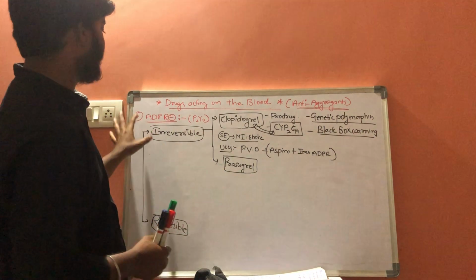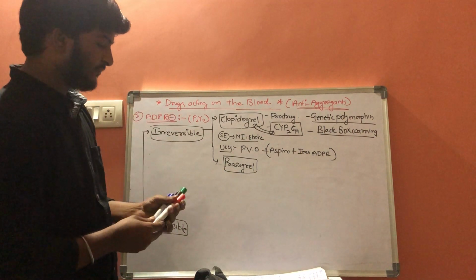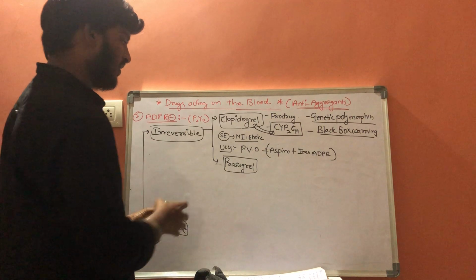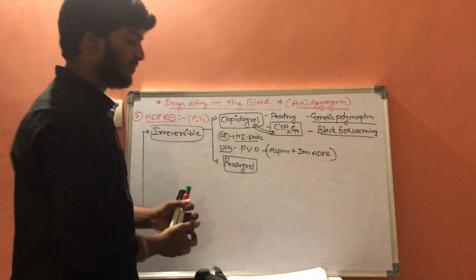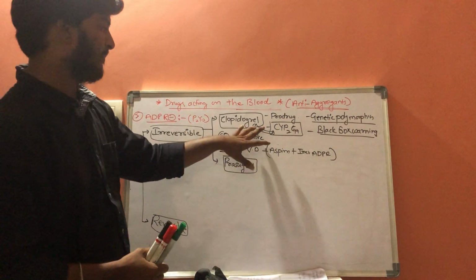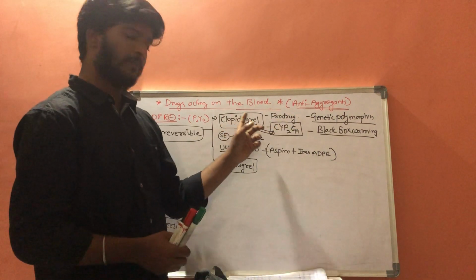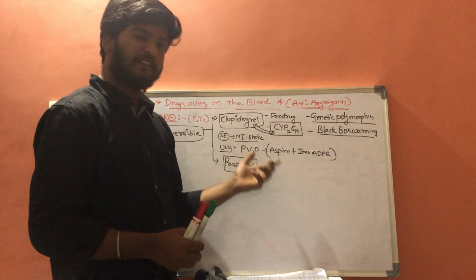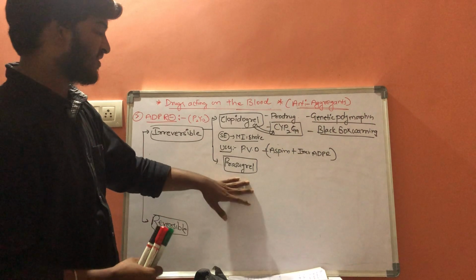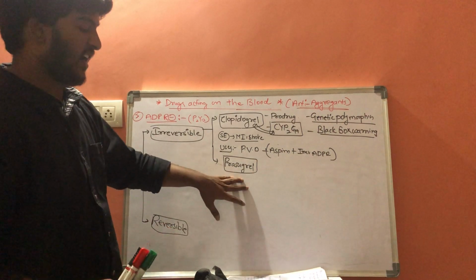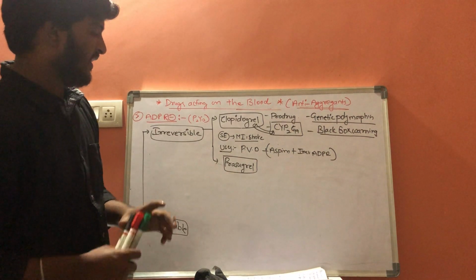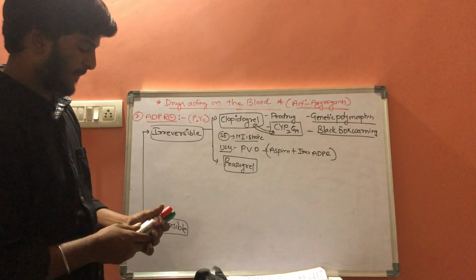It is the same, it inhibits the ADP receptors. But one more important point is that it is the most efficacious drug compared to clopidogrel. Prasugrel is the most efficacious drug and the fastest acting drug. But there is a high risk of bleeding.